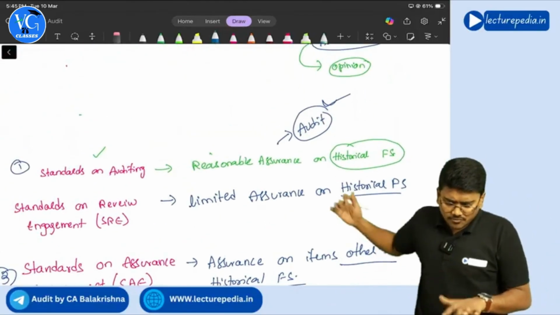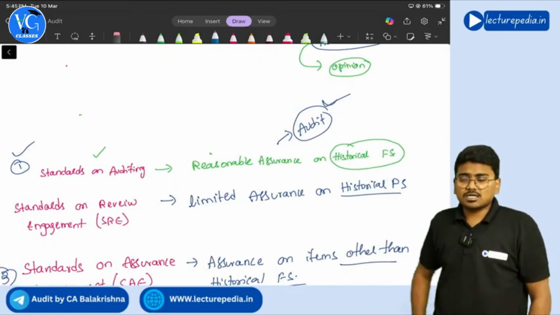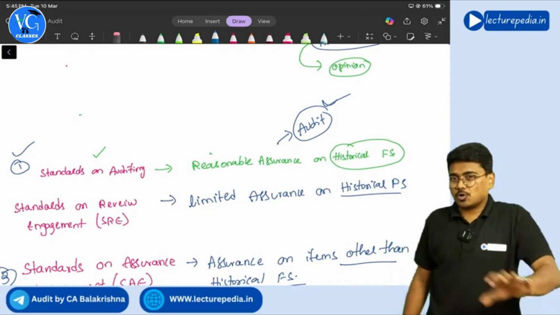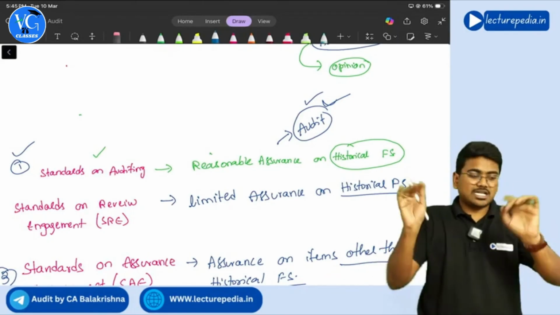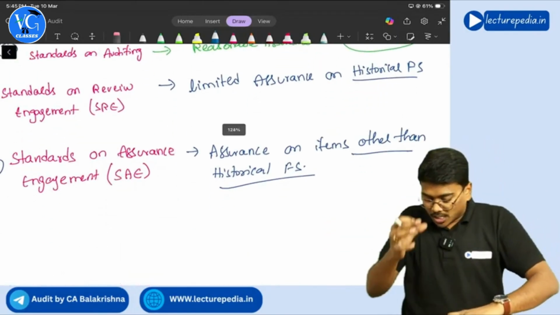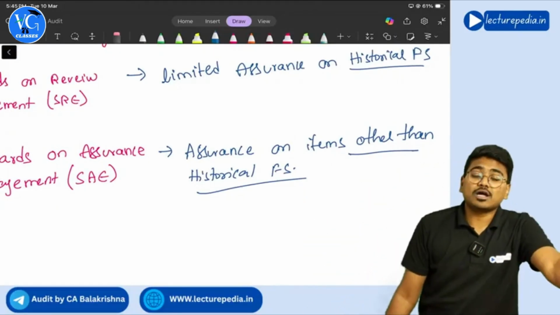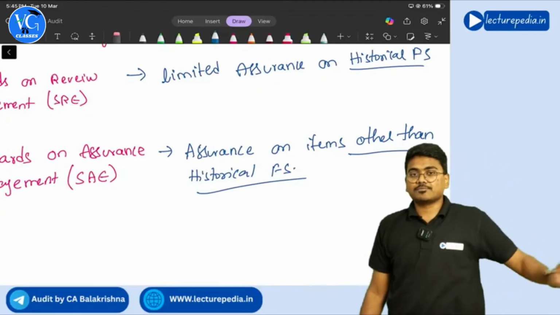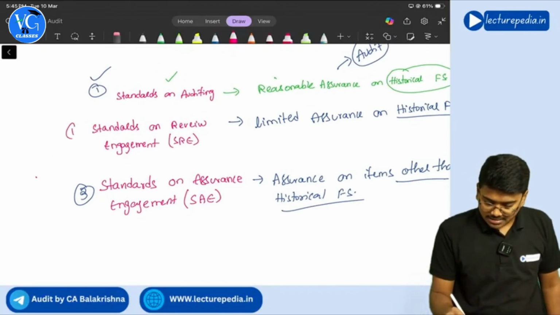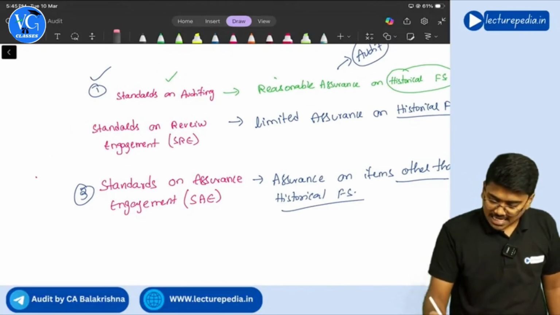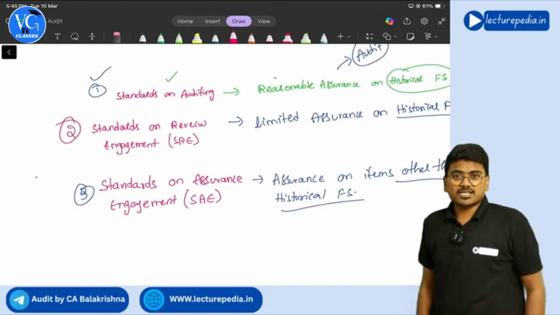Understanding, sir? In case of first also on historical financial statements, we are providing assurance. Can't we call it as assurance engagement? No, because there is a specific name allotted for it as audit. So you have to call it as audit only, not assurance engagement. Understanding? If you are providing assurance on items other than historical financial statements, then you have to call it as assurance engagement, not audit. Clear? Yes, sir. So firstly we have seen auditing standards. Next we have seen standard on review engagement. Next we have seen standard on assurance engagement.